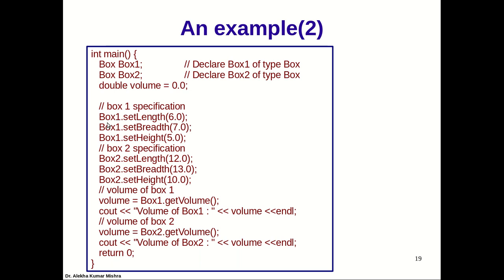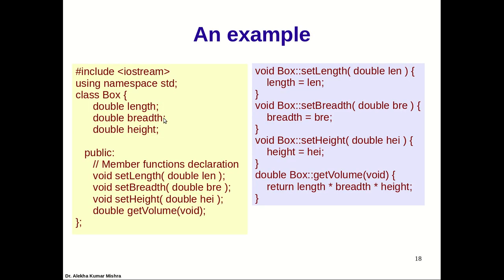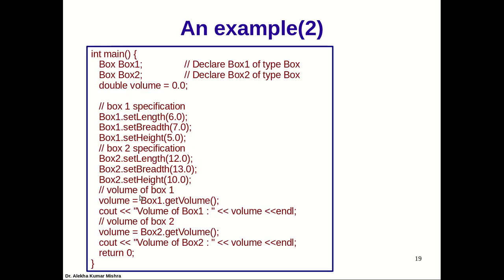Box1. So when setLength is called, within setLength, length equal to len is the length of box1 for the first time; breadth of box1, height of box1. When these member functions are called with reference to box2, the length, breadth, and height of box2 are updated to 12, 13, and 10.